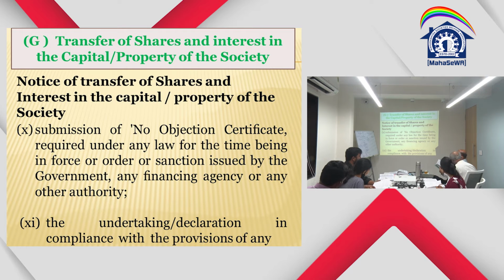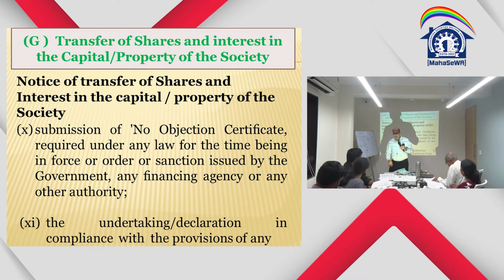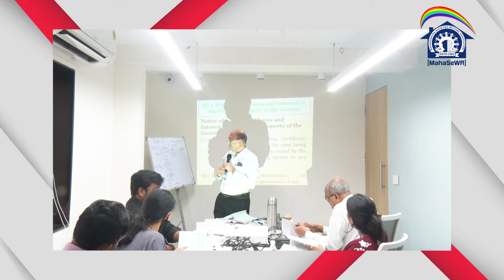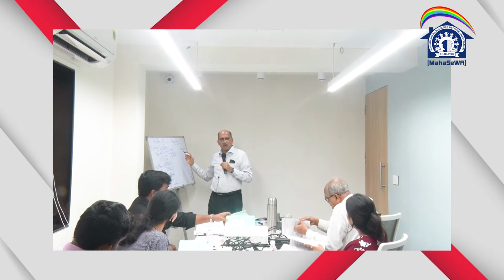However, in the bylaws it is still continuing and people are still giving that undertaking, which is not a requirement of the act. See, it says, we enclose here the undertaking and declaration in the prescribed form in respect of the registration of transfer of registration or transfer of flat to me under section 269AB of the Income Tax Act. What is that 269AB of the Income Tax Act? This was the old section in the Income Tax Act where, if flats were sold at less than a prescribed value, the income tax could acquire.